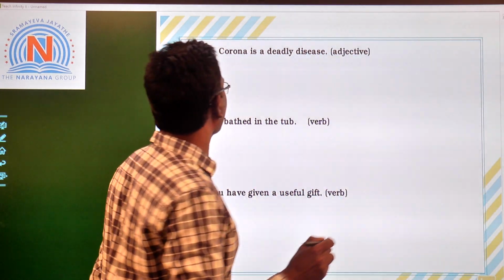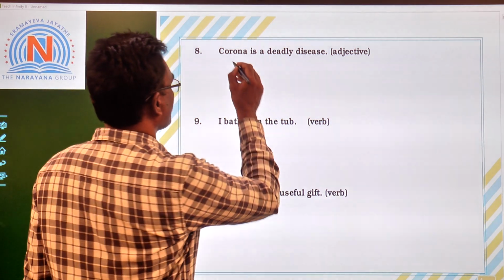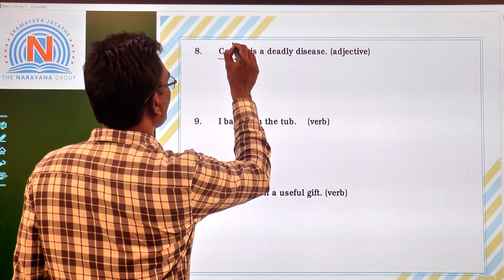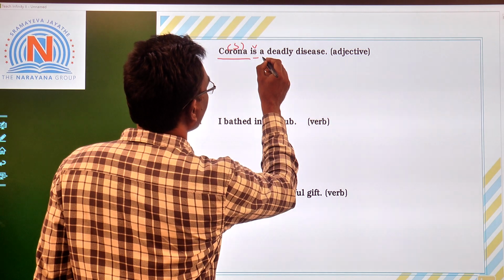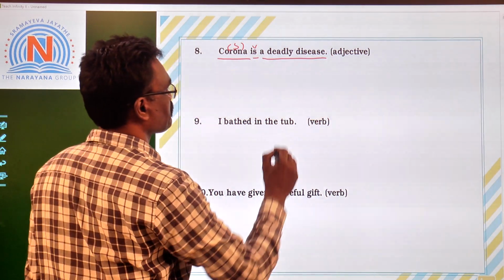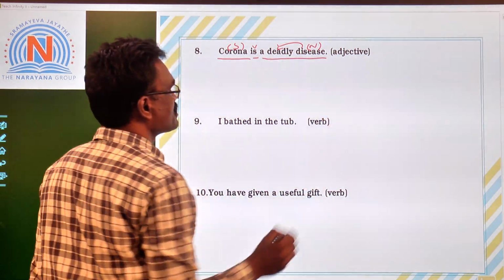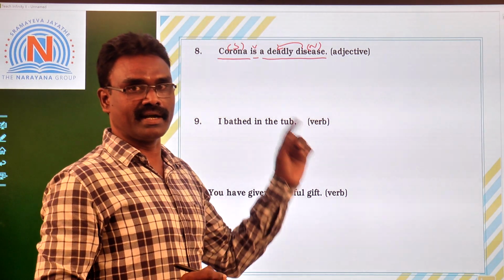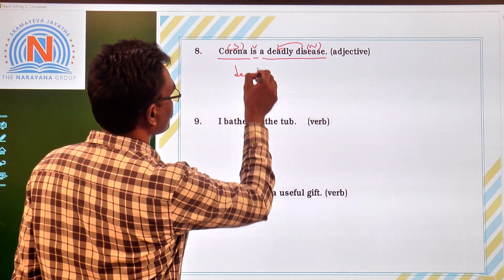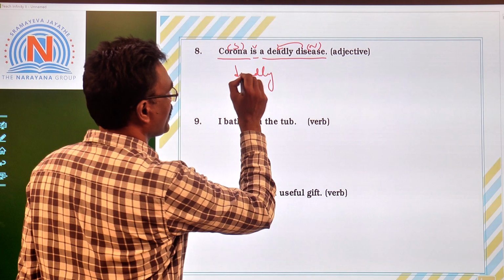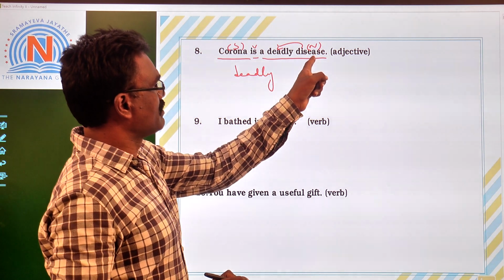The next one, eighth one, Corona is a deadly disease. See, Corona is a noun used as the subject of the sentence, is is the verb, a deadly disease is the subject complement. So disease is a noun. This noun is qualified by the word deadly. Deadly indicates the quality of the disease. So here deadly is an adjective. Even though it ends in ly, it is not an adverb, it is an adjective because it qualifies the noun disease.